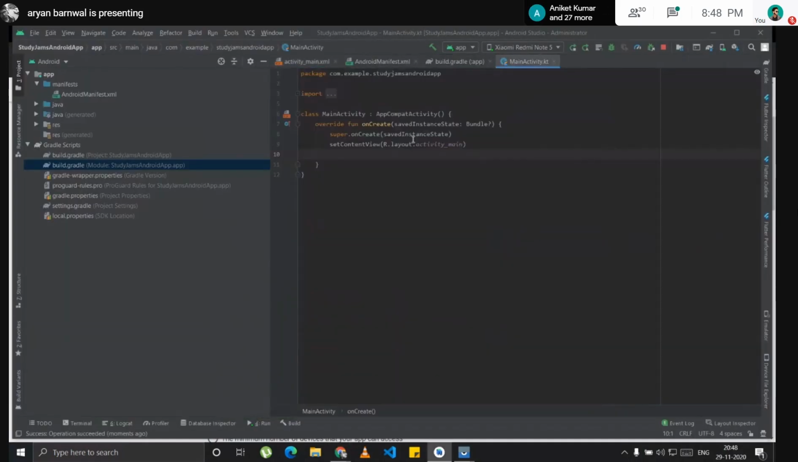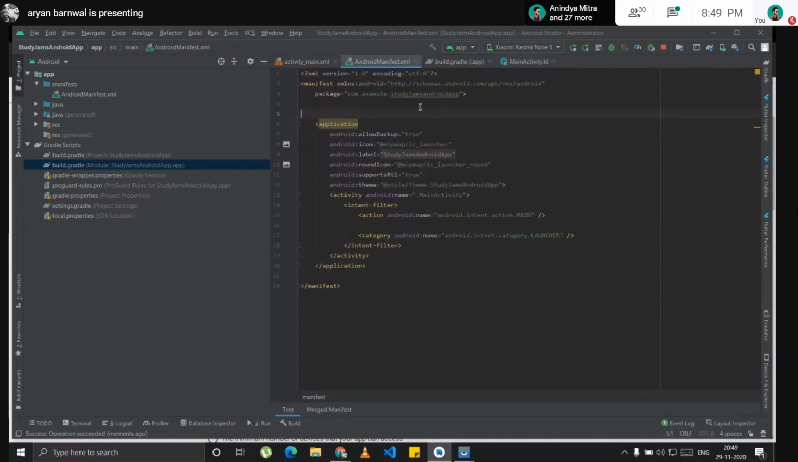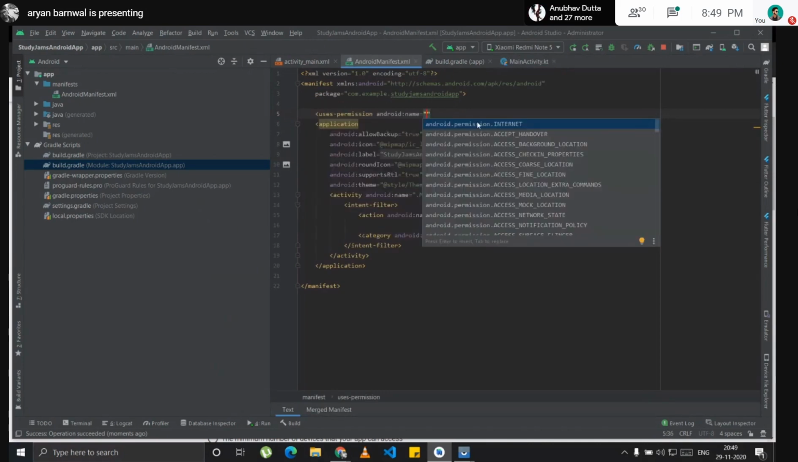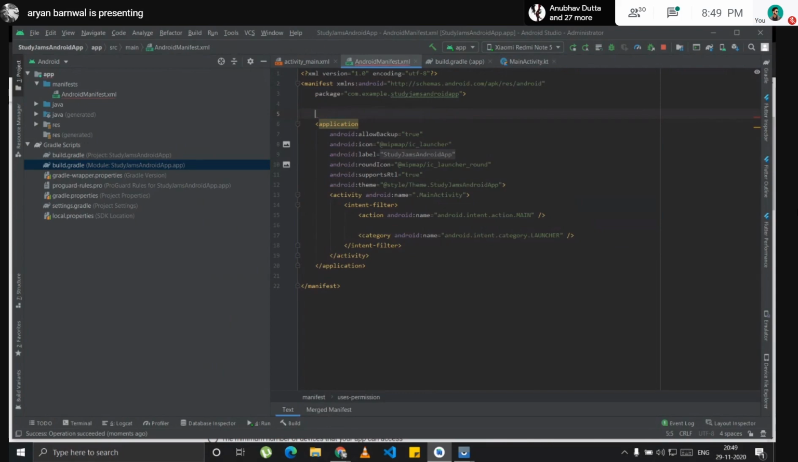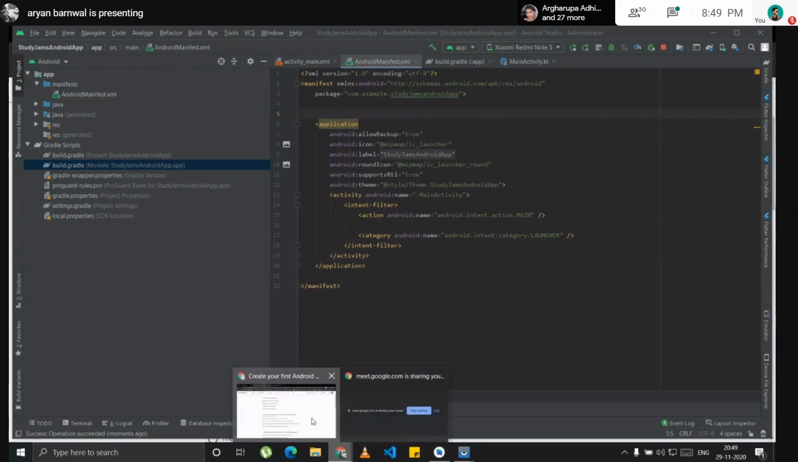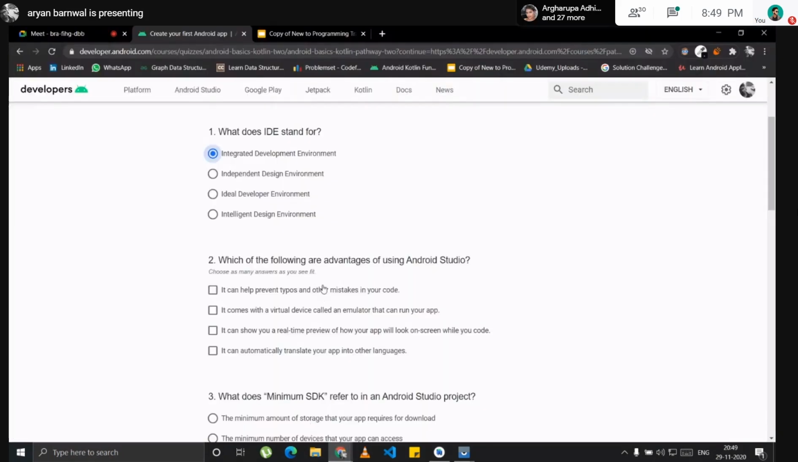I will show you in the Android manifest file. I don't have to write everything. I will just write uses-permission, and it auto-completes that for me. So this lowers the risk of having mistakes.